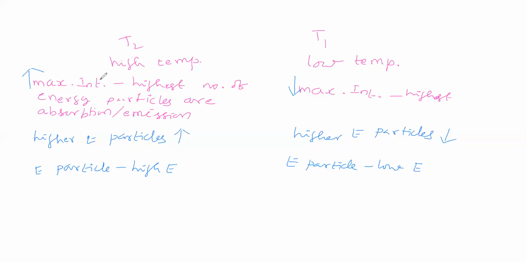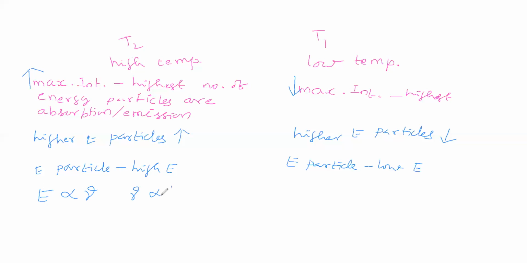Here energy particles will have high energy because temperature is high. Now, we already discussed that energy is directly proportional to frequency.